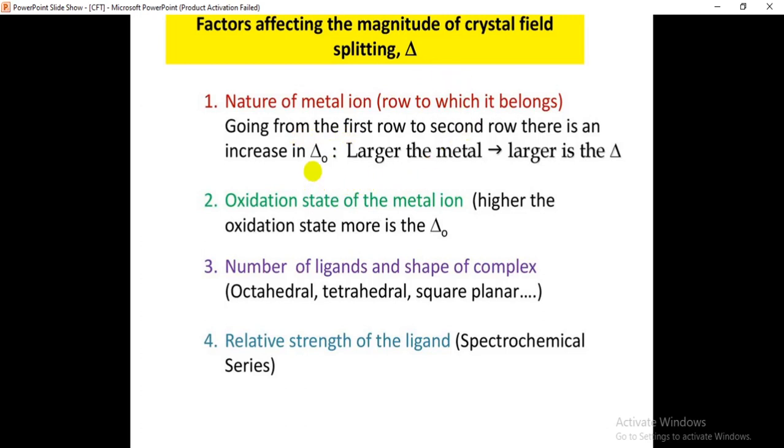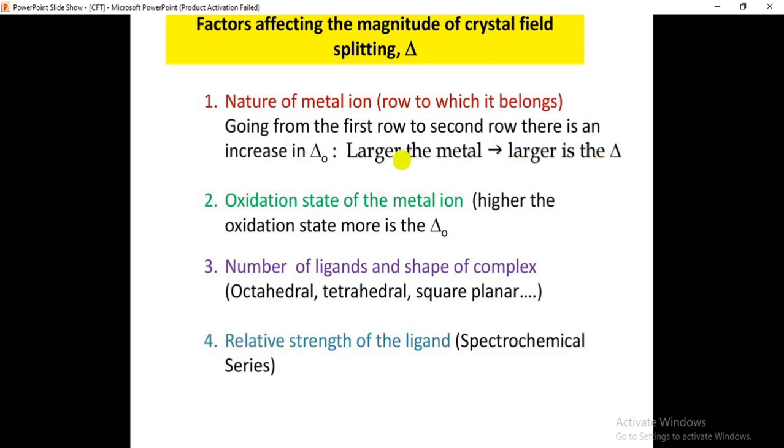Going from the first row to the second row in the periodic table, there is an increase in the magnitude of the crystal field splitting. Why? Because going from the first row to the second row, what will happen? The size of the metal will increase. The larger the metal, the larger the magnitude of the crystal field splitting.